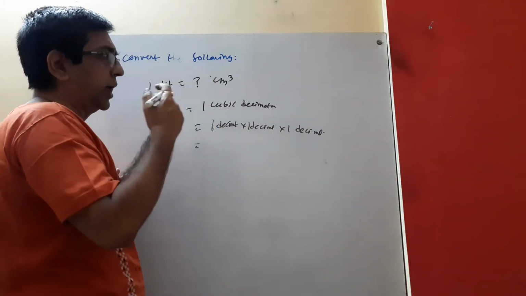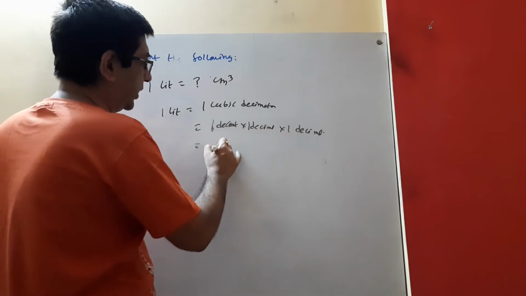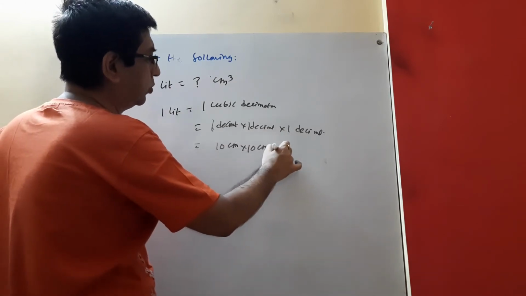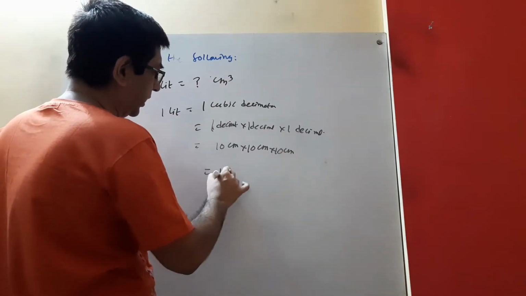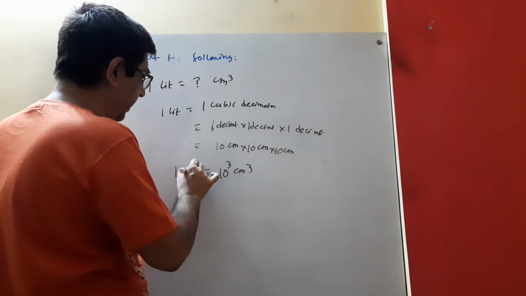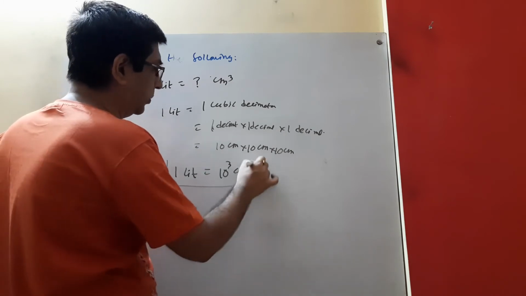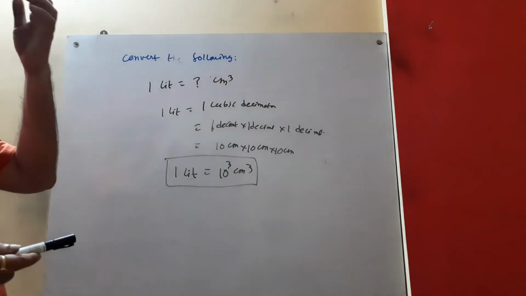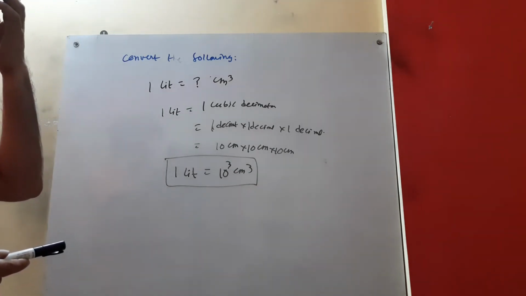Kilo, hecto, deca, meter, deci, centi. So 10 centimeter into 10 centimeter into 10 centimeter, that means 10 to the power 3 centimeter cube. So 1 liter equals 10 to the power 3 centimeter cube.